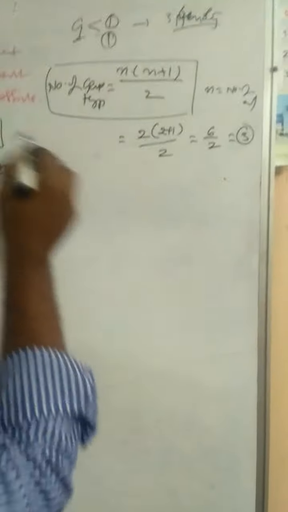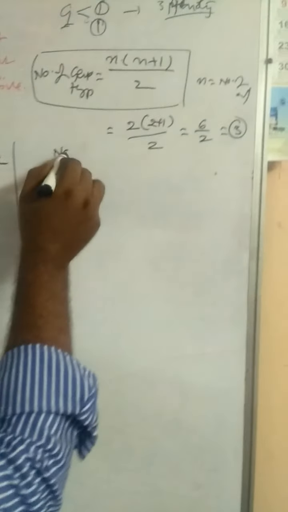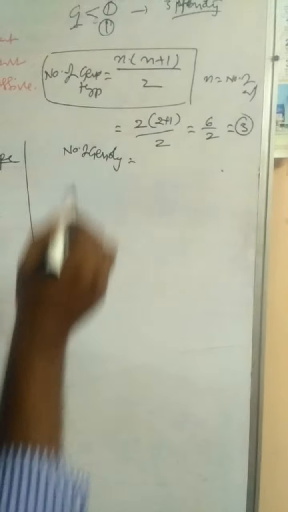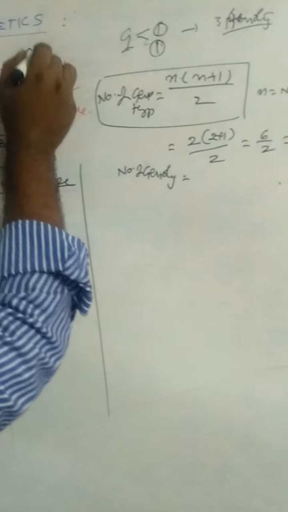In the case of ABO blood groups, the gene has three alleles. What are the three alleles? IA, IB and IO. So calculate the number of genotypes. Number of genotypes is equal to, here n is equal to 3.